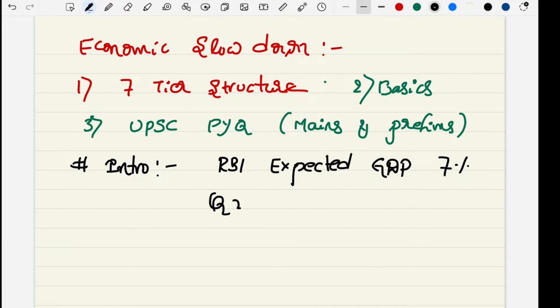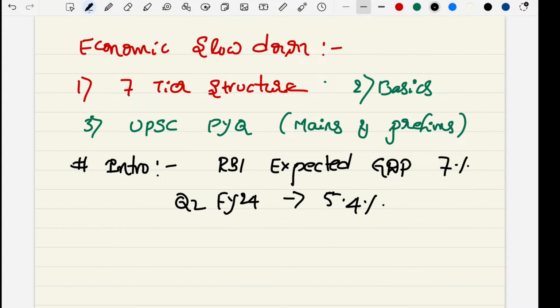But if we see the quarter two results, Q2 FY24, the growth has slowed down to 5.4%. This is the news, so that's why we are discussing the economic slowdown concept. Got it?